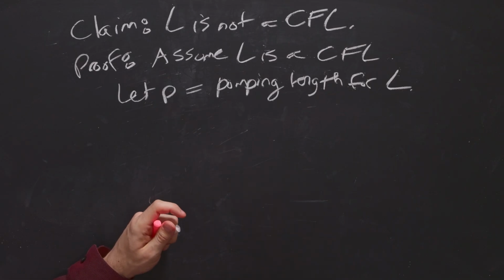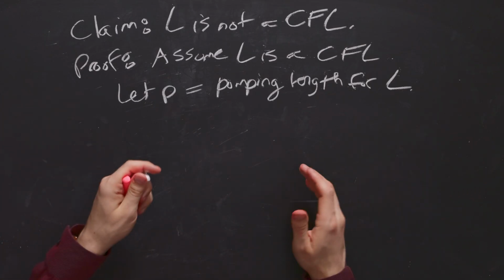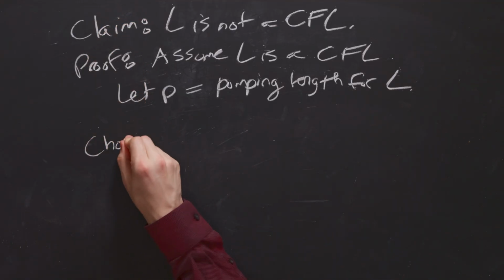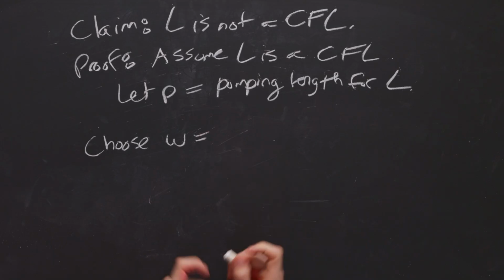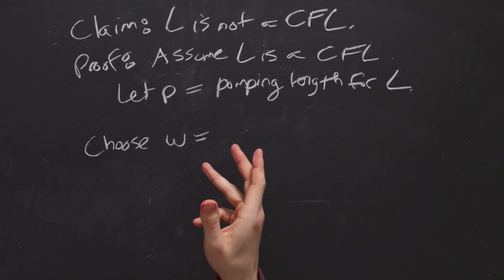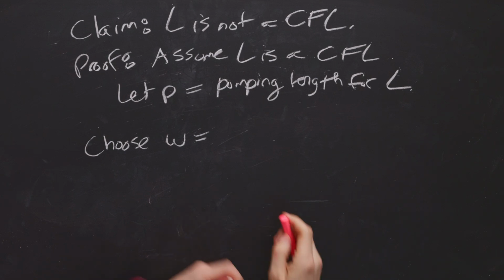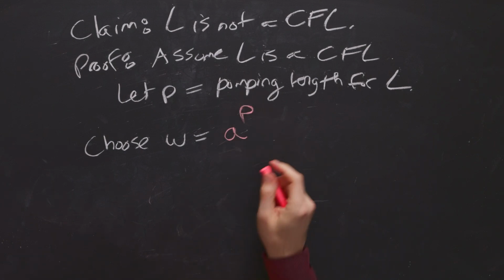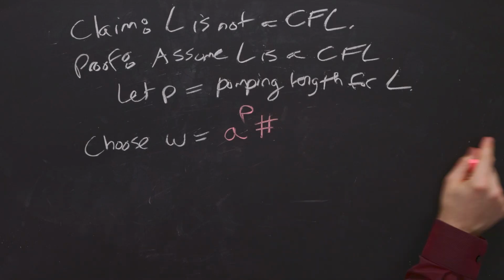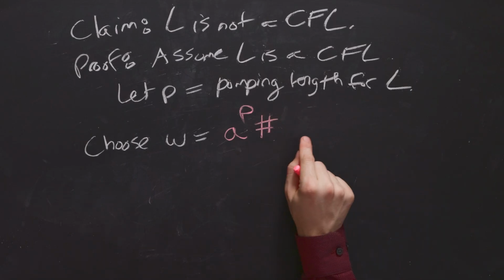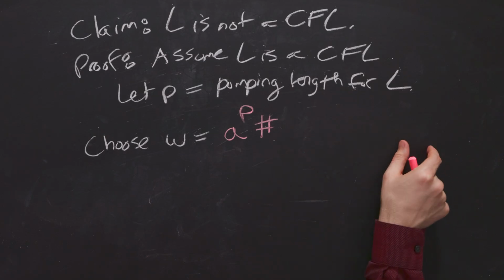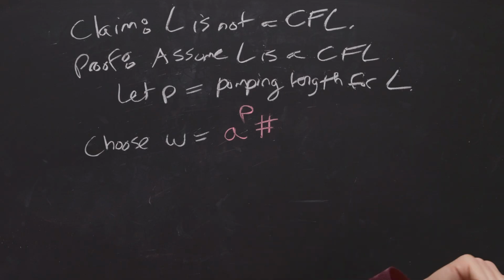What we need to do is to now choose a string, like the regular version, that is in the language and length at least p. But according to the strategy that we had, which is to make all the segments of length at least p and make a ton of segments. Well, let's think about what that is. Well, the first segment's got to be length at least p for that reason. But I want all the segments, one more than this one, then one more than that. So a length of p plus 1 here, then p plus 2 here, then p plus 3 here. But the question is, how far up do we go?